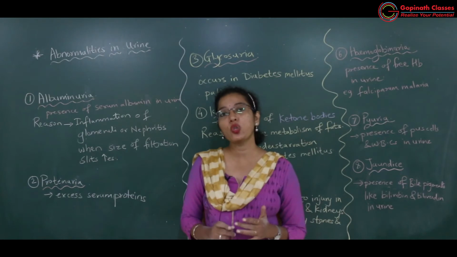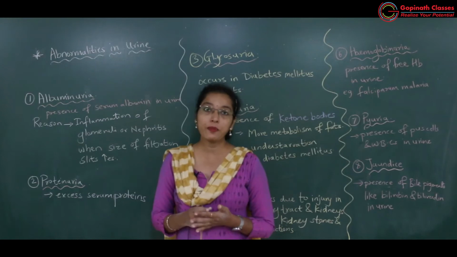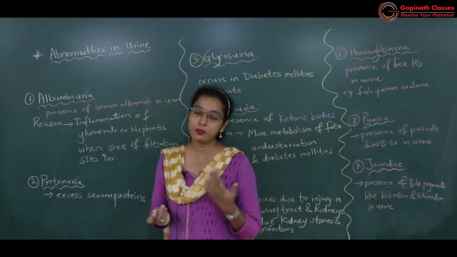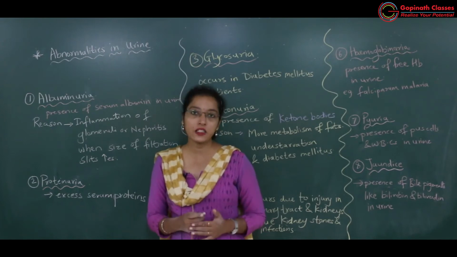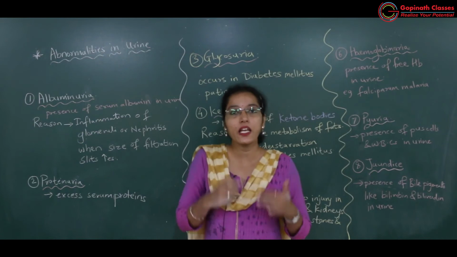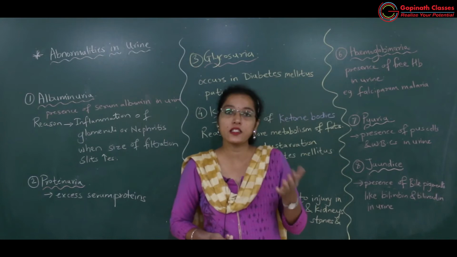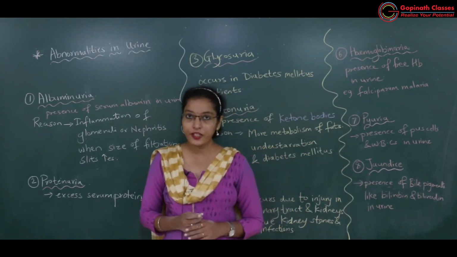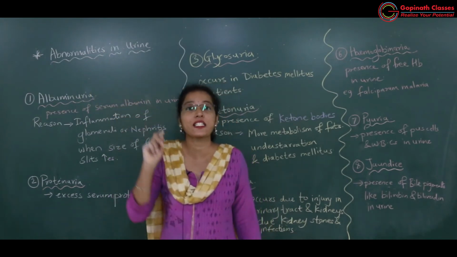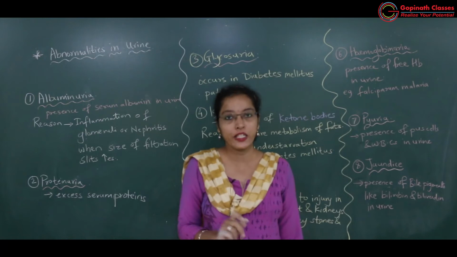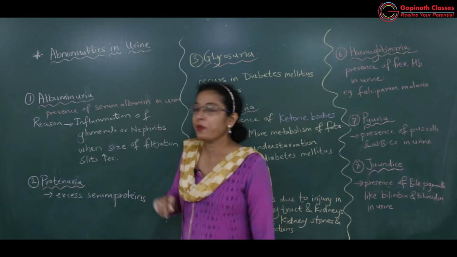But due to inflammation of the glomerulus, inflammation of the nephron, it may happen that these plasma proteins also get filtered, and these plasma proteins will enter the nephric tubules, and once they enter the nephric tubules they will not be reabsorbed because their size is quite big. Okay, got it. So in albuminuria there is presence of excess serum albumin in the urine, and such type of disorder is known as albuminuria.